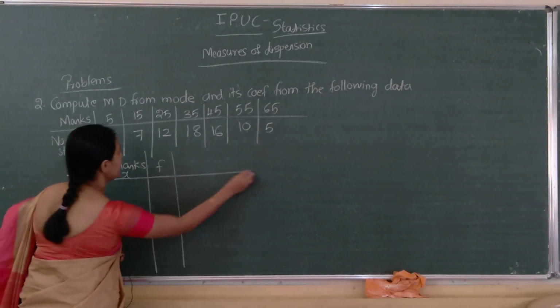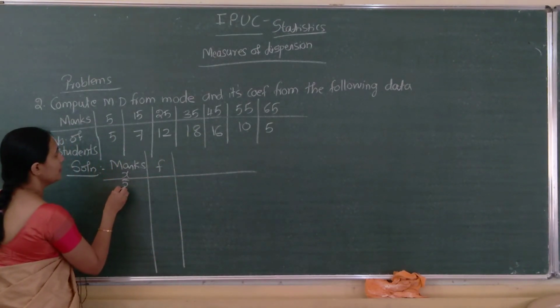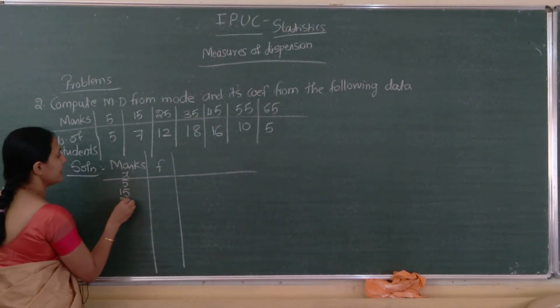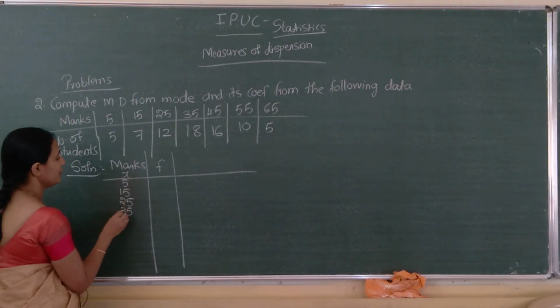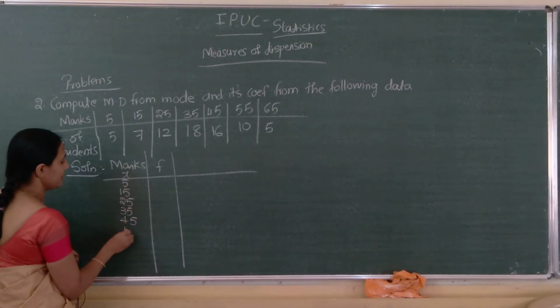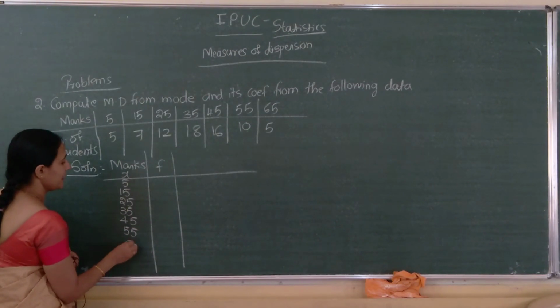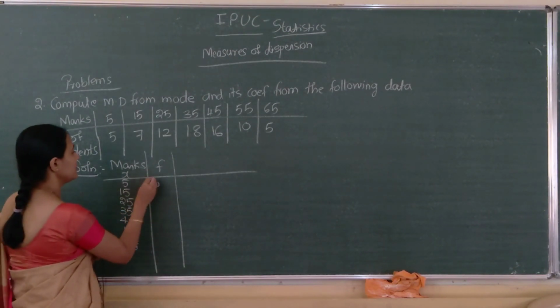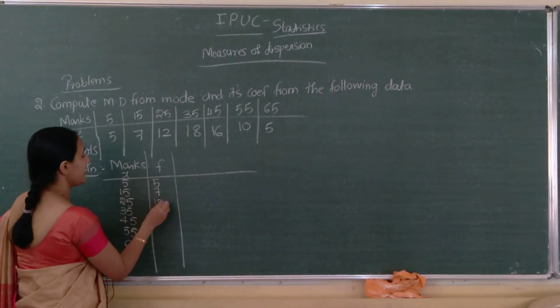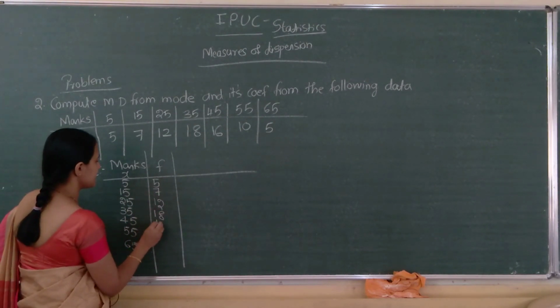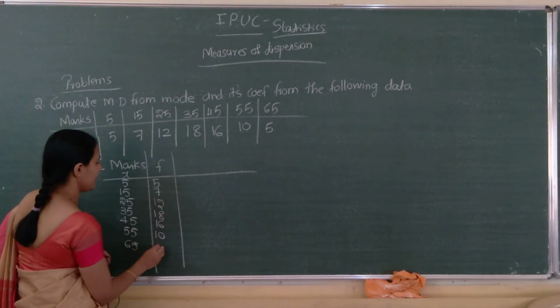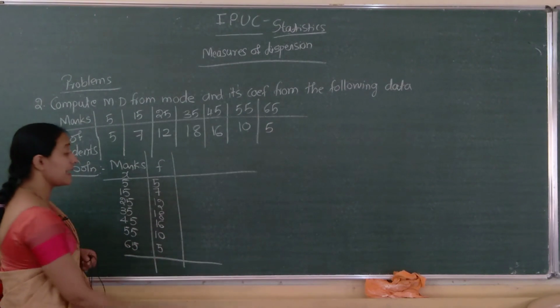So I will write 5, 15, 25, 35, 45, 55, 65, and number of students 5, 7, 12, 18, 16, 10, 5. Correct?